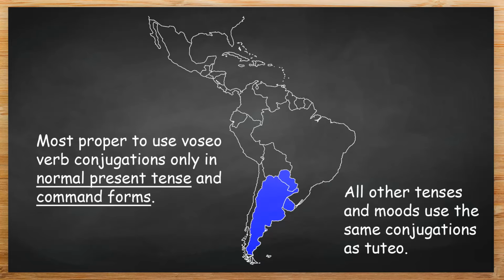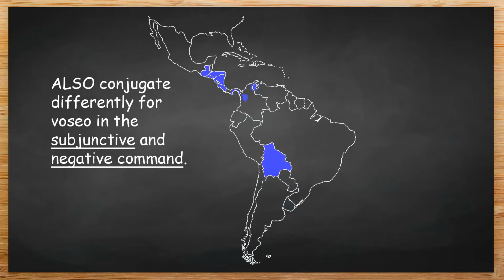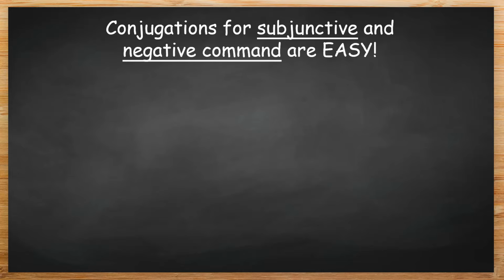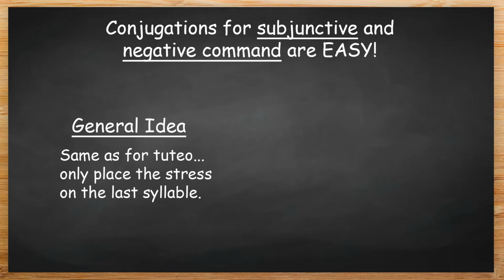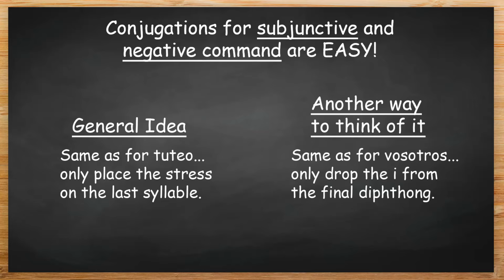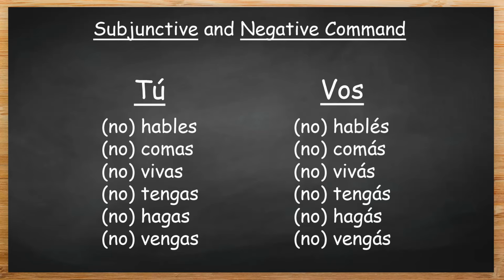However, some people in the Rio Platense regions, as well as pretty much all Voseo speakers in Central America, Colombia, and Bolivia, also conjugate verbs differently for Voseo in the subjunctive and negative command forms. Fortunately, these conjugations are extremely easy to derive simply by applying the trends we've already observed for conjugating in Voseo. The general idea is that you conjugate the verb the same way as for tuteo, only with the accent on the last syllable instead of the second to last syllable. You could also think of it as conjugating them the same as for vosotros, only dropping the I from the last diphthong. Either way, you get the same result. Observe that in the subjunctive and negative command, Voseo has the same irregular forms as tuteo.